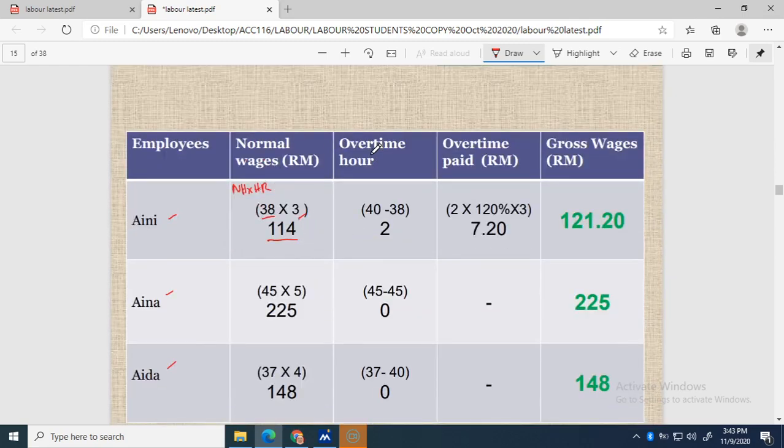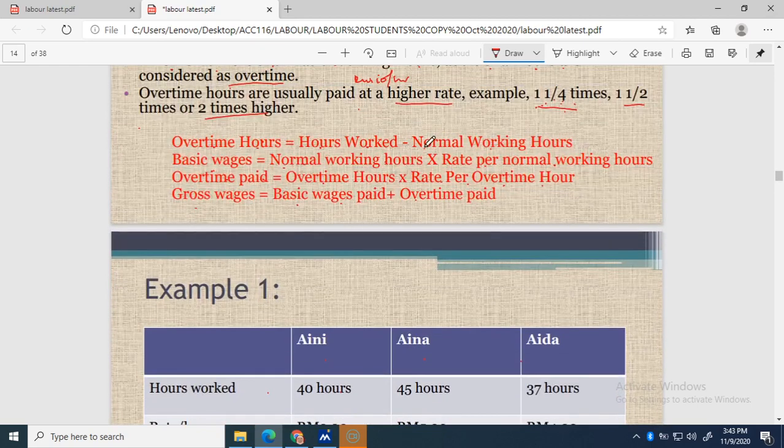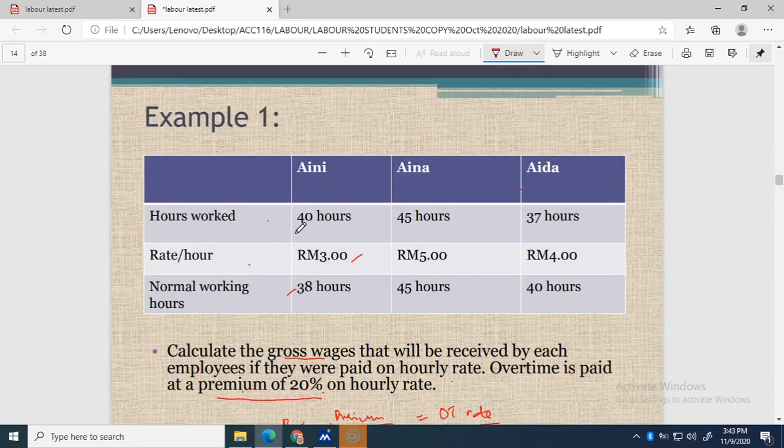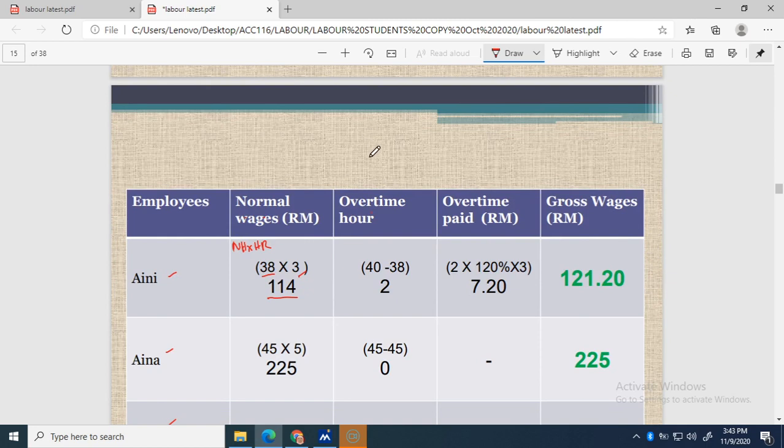How to get overtime hours? Overtime hours is the actual hours worked minus normal working hours. So hours worked 40, normal is 38. Actual hours worked minus normal hours. So hours worked 40 minus 38, we have 2 hours overtime.